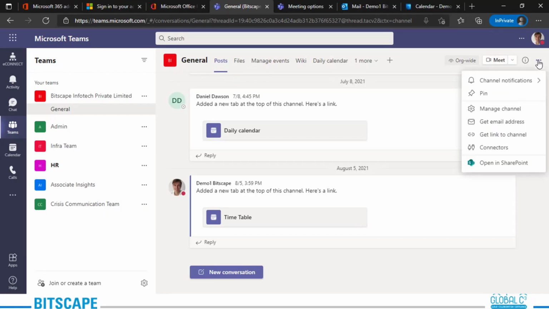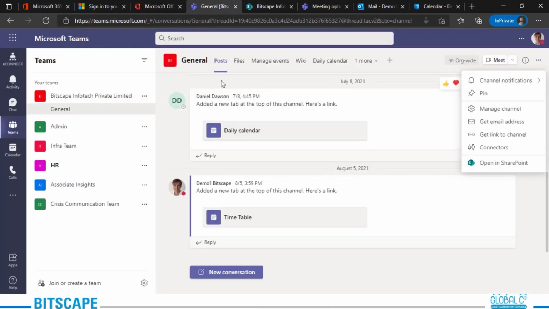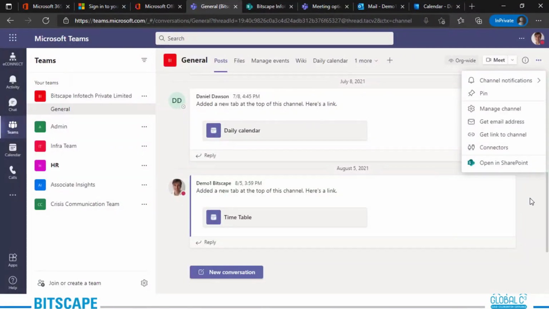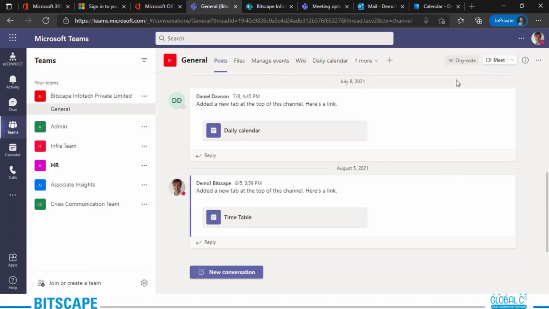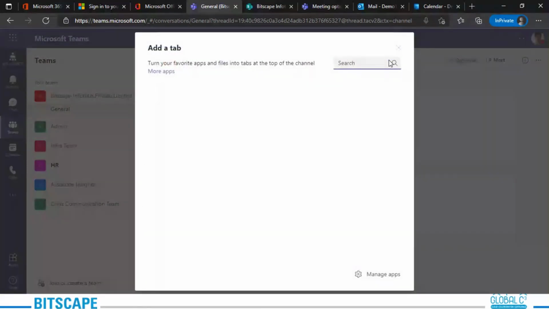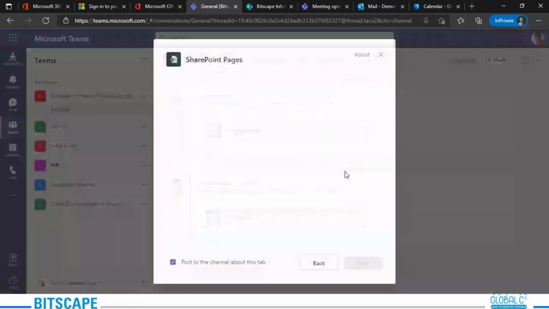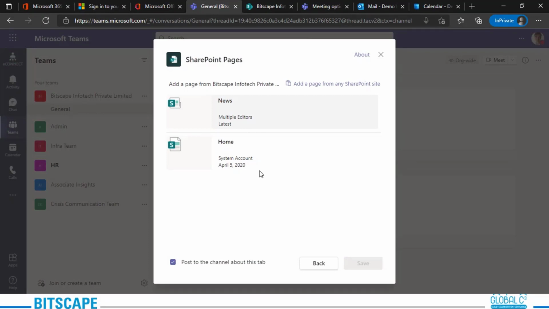Now what you can do is go here and select open on SharePoint. All the files that you might have shared under this general tab, you can see as a list right here. That is point number one. Secondly, you will be able to add them as tabs. For example, if you want direct access to any of your SharePoint sites or any document library, all you need to do is click here. Another option is that you can put a SharePoint page itself as one of the tabs. It can be news, home, anything.